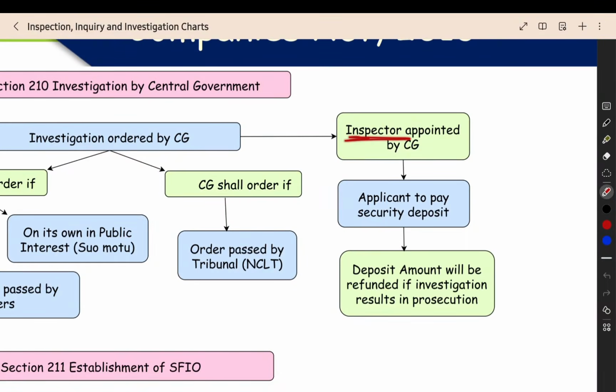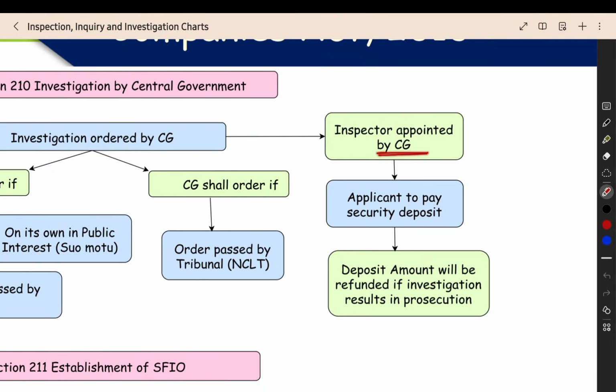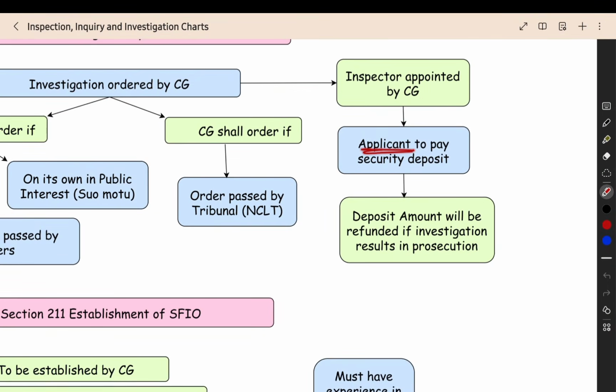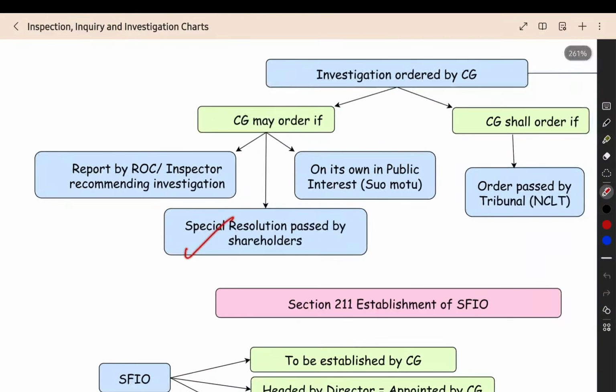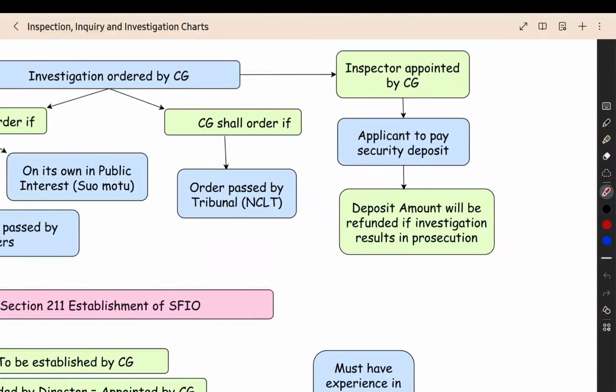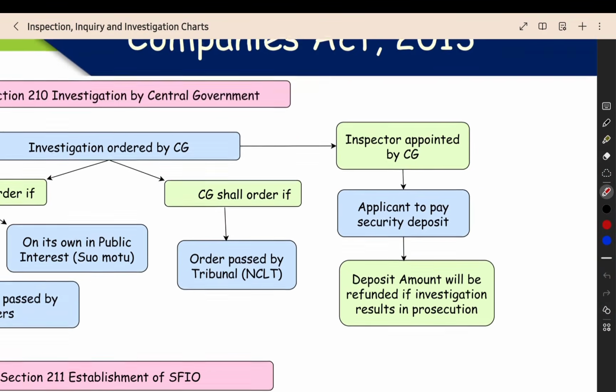So, they will appoint the inspector. The inspector will be appointed by the central government. Here, the applicant, whoever makes the application to conduct the investigation, like a special resolution or some other person who is giving the application, has to give the security deposit. What is the security deposit? It is for the cost of the investigation.